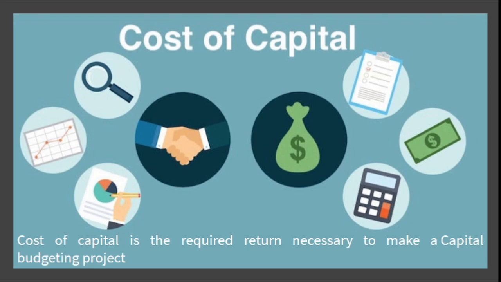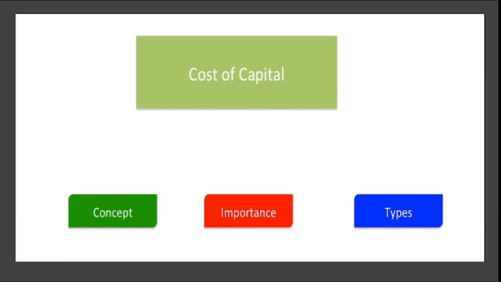Earlier there is another video on the same topic, cost of capital, and before that, capital structure. If you listen to those videos, you can thoroughly understand the further concepts related to cost of capital. To summarize, the cost of capital is the required return necessary to make a capital budgeting project worthwhile. The cost of capital can be studied in three ways: concept, importance, and types. All three can be discussed at a time, but the concept was covered in the previous video. Now we are going to study the types, and later the importance.